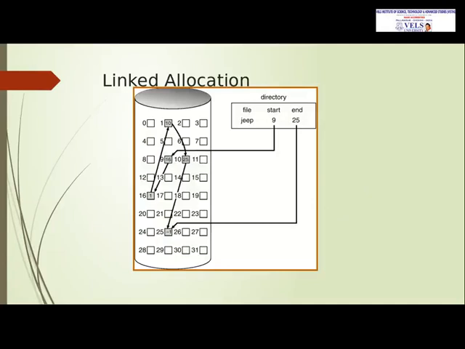Here the starting address is 9 and the ending address is 25. So the file linked list starts from the 10th block. The first one is the 10th one, and it will point to 16. Sorry, it will start from 16 and point to 10, 10 points to 25, 25 points to -1, and that points to the end of the file, 25.